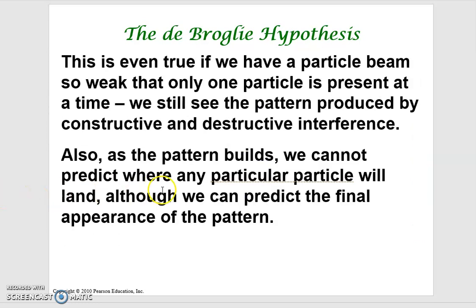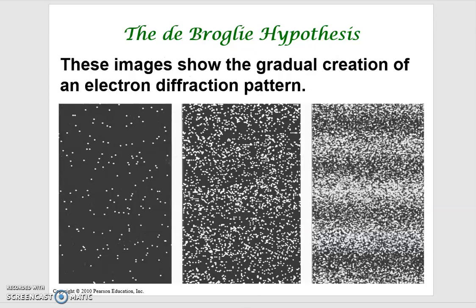But what people found out is that no, we cannot predict where any particular particle is going to land. When the pattern builds, we can only predict the so-called final pattern. Let me show you a photo, then you will know what happens. If you shoot electron beams, originally you will see random distributions.